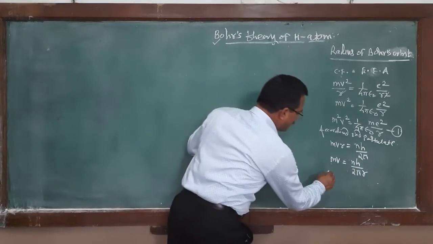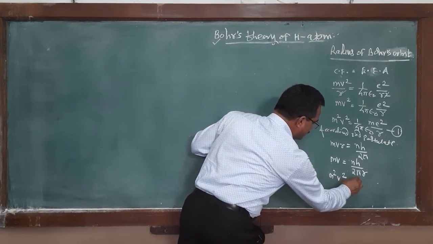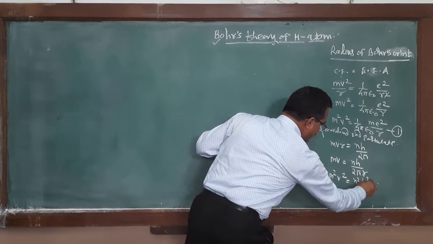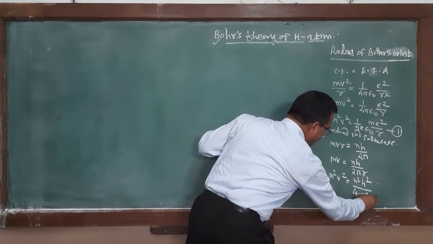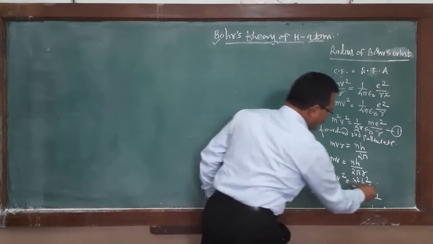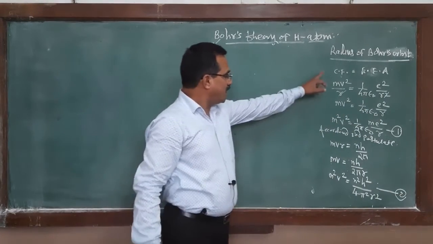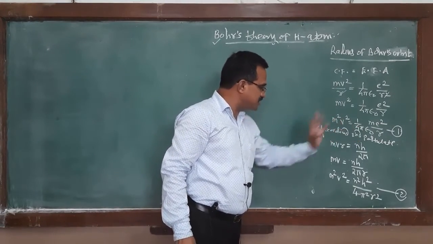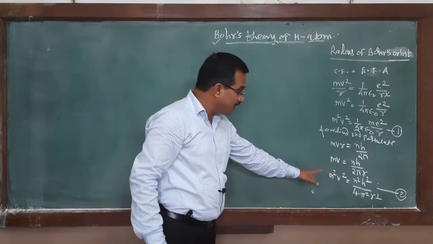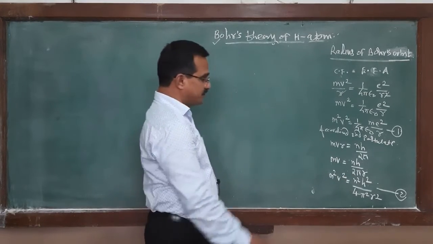Squaring both sides, m square v square is equal to n square h square divided by 4 pi square r square. Call this equation second. According to the first postulate, m square v square is equal to this. According to the second postulate, m square v square is equal to this.